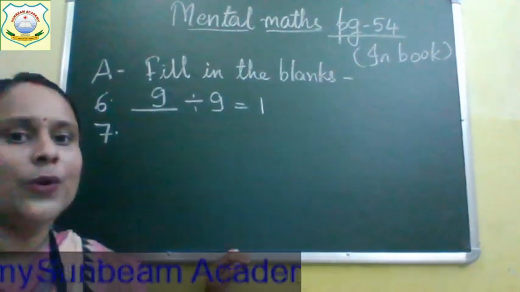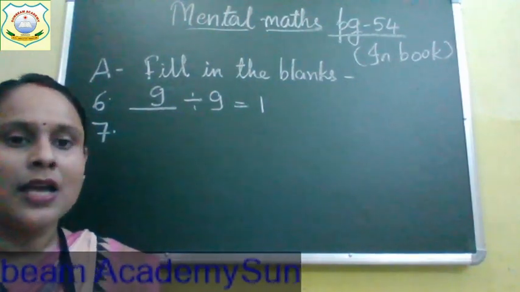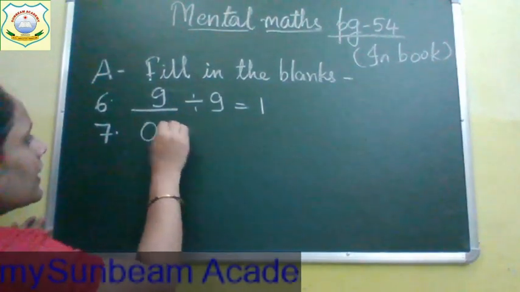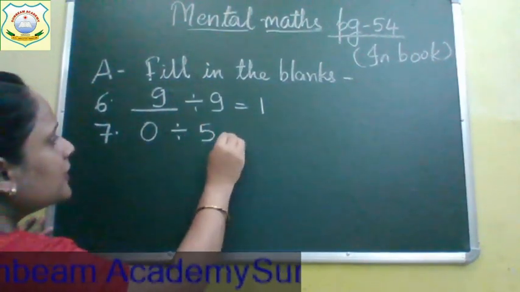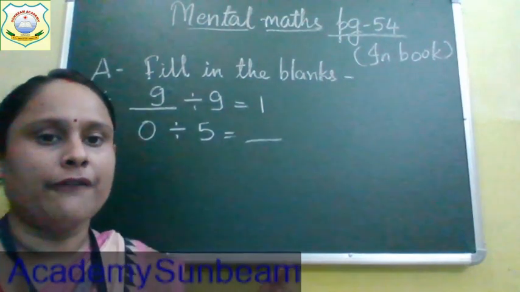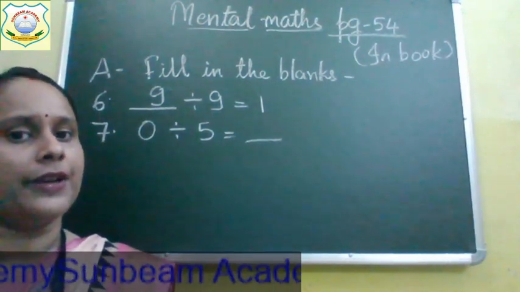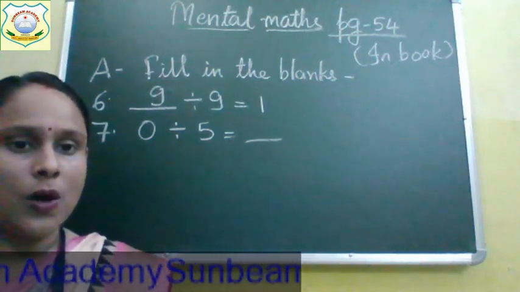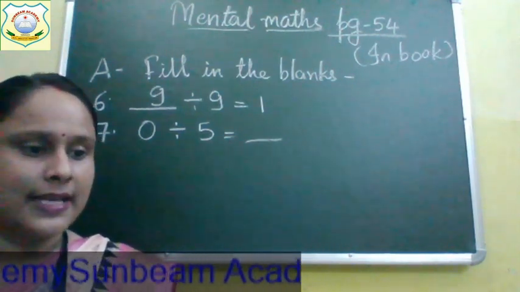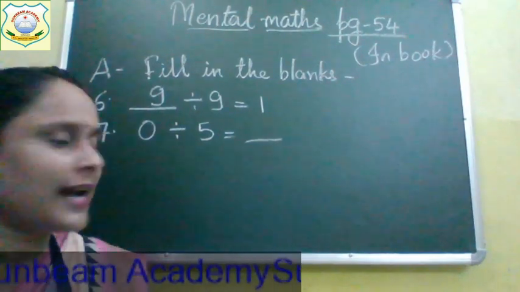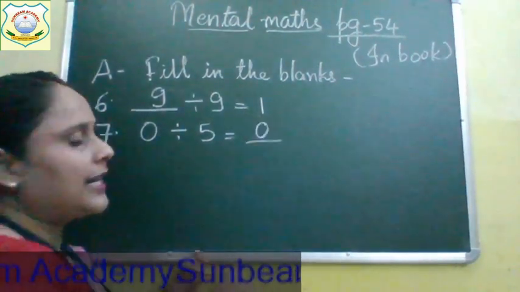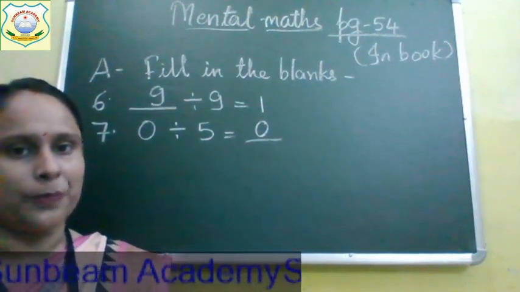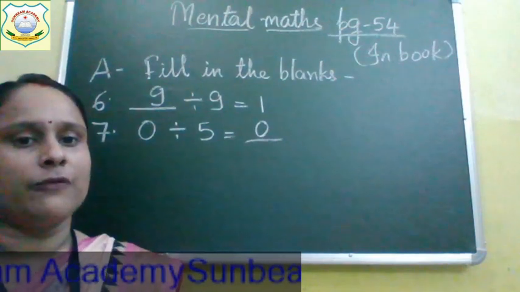Now come to question 7. In question 7, it is given 0 divided with 5. Your answer is, when 0 is divided with any number, the answer is always 0. So this is the third property that we have done today. That if we divide 0 with any number, our answer will be 0. Let's revise our properties from the first one.